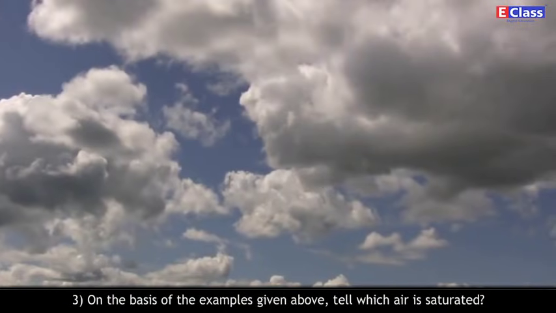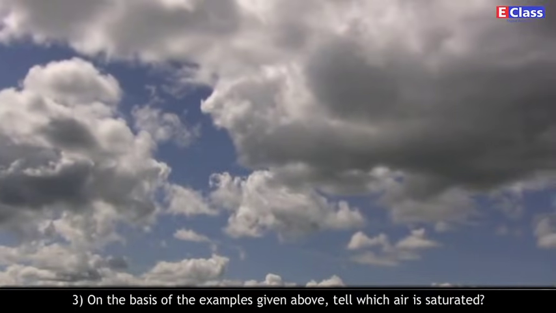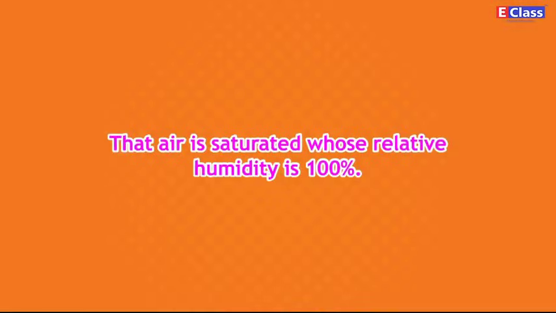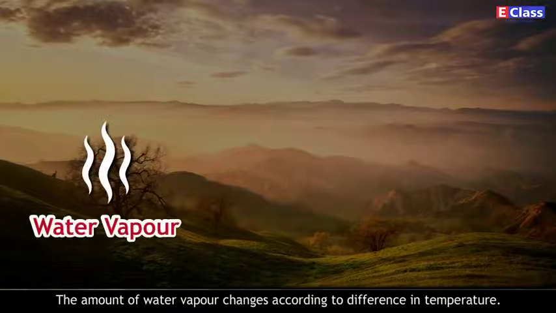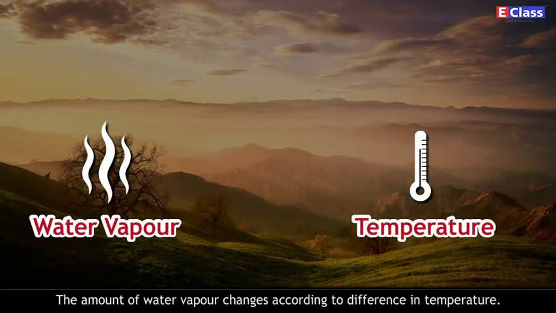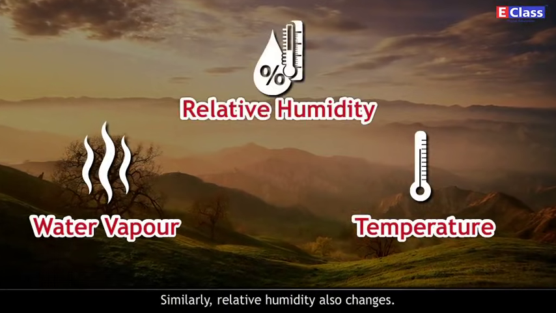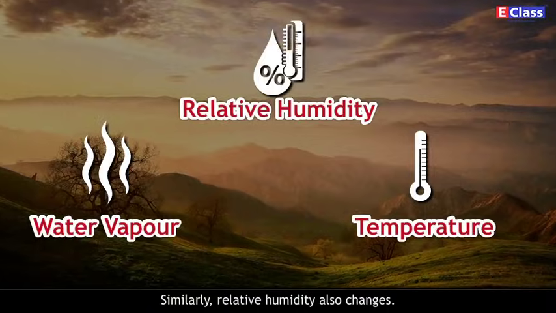On the basis of the examples given above, tell which air is saturated. Answer: that air is saturated whose relative humidity is 100%. The amount of water vapor changes according to difference in temperature. Similarly, relative humidity also changes.